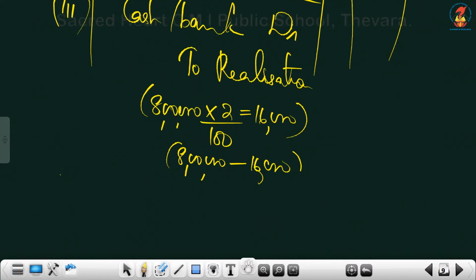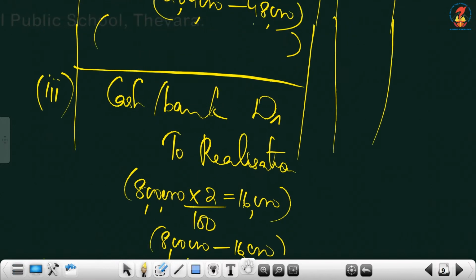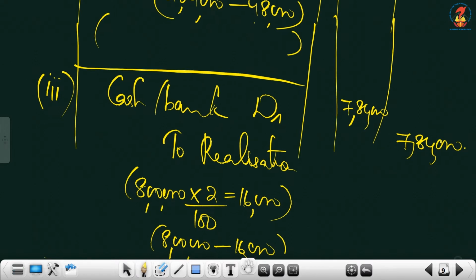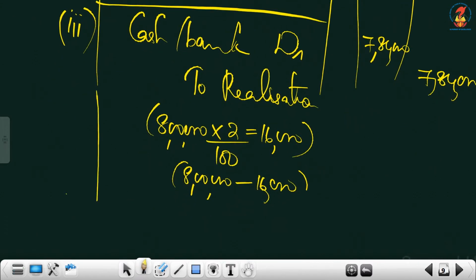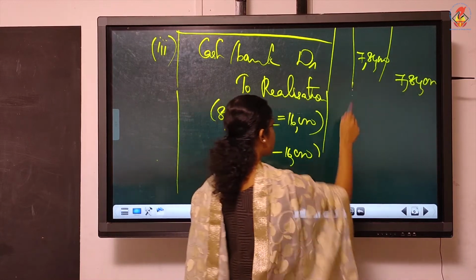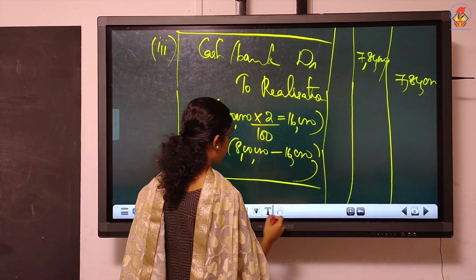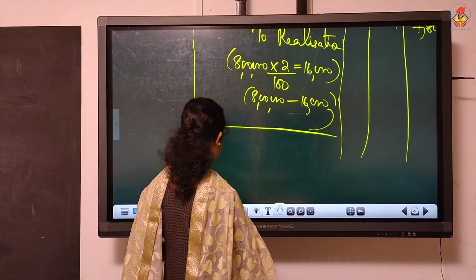You would have realized only 8 lakhs minus the commission figure, and the amount is 7,84,000. So you can write in the amount column only 7,84,000. Clear? This is how you have to compute the amounts. And what narration are you going to write? Building realized or building sold.